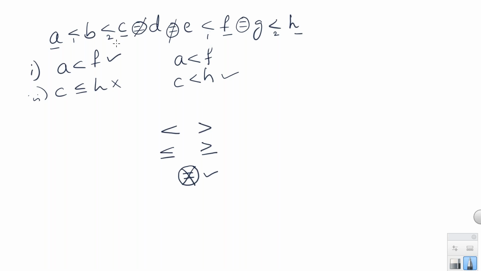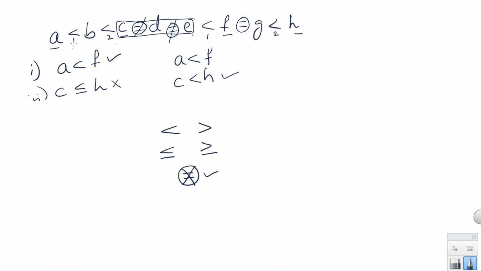See, C is equal to D, D is equal to E. What is the meaning of that? All three are the same. C, D, E are the same, all three are equal numbers. Then it is not required to combine equal to and less than. So between A and F, I'll get only 1, 2, 3.